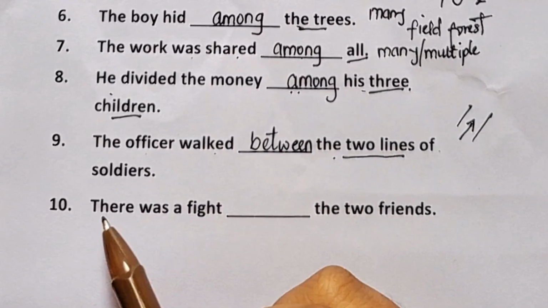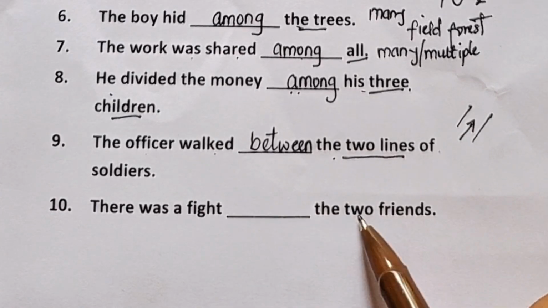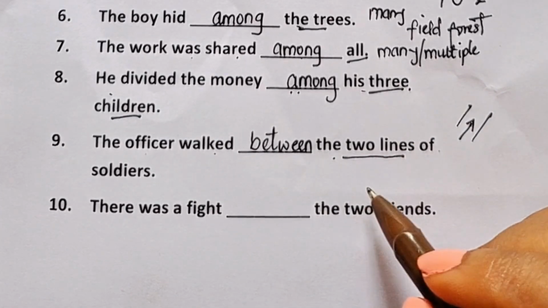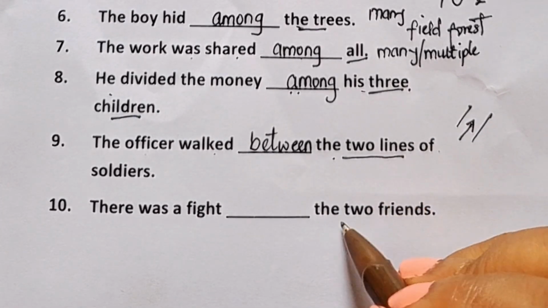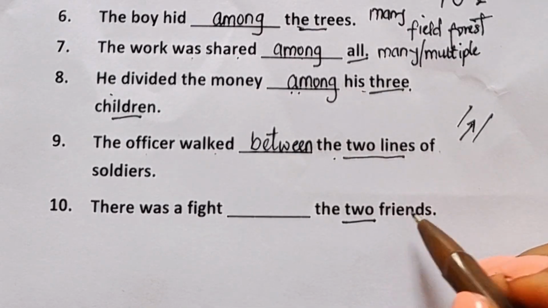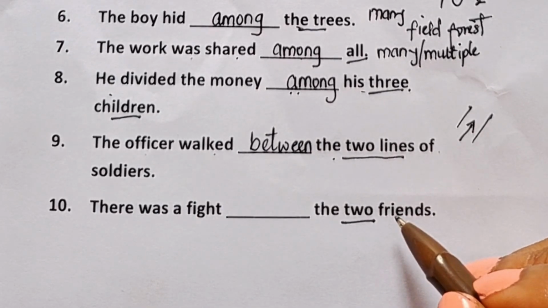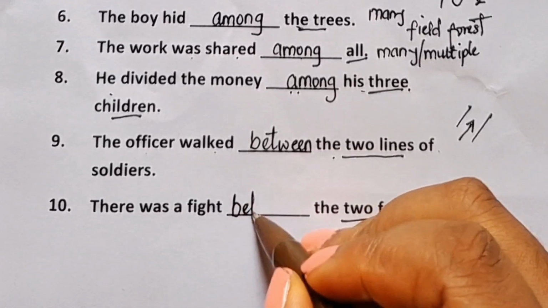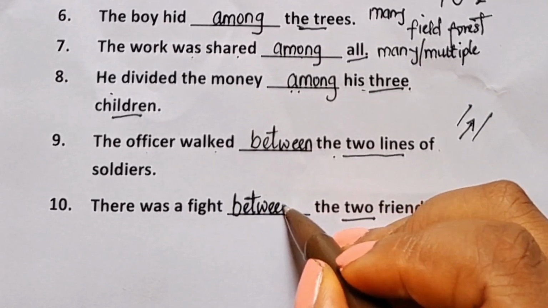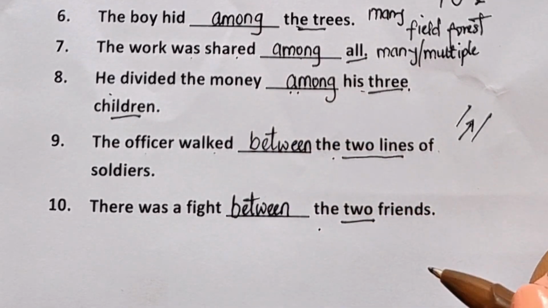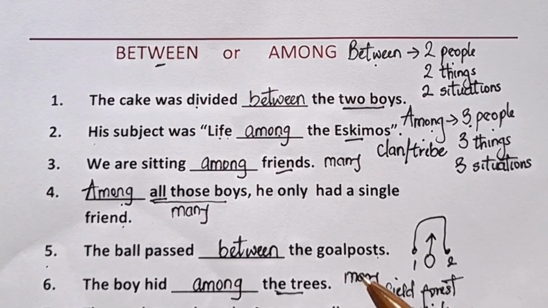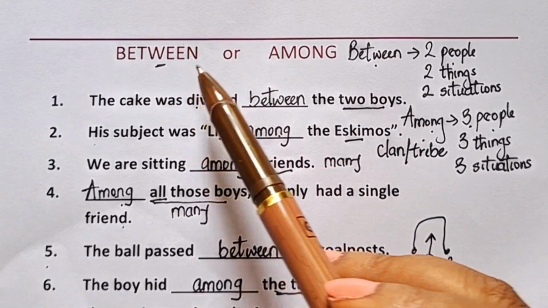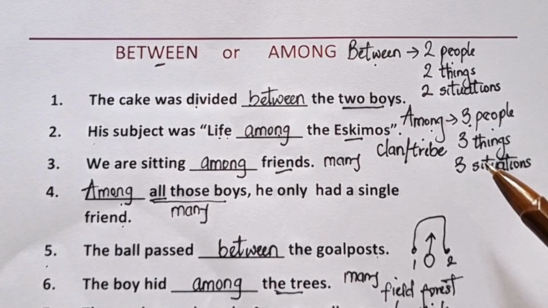Question 10. There was a fight blank the two friends. Again, we consider two friends. So when two things is being talked about, we use between. So there was a fight between the two friends. So that is how we know when to use between or among in a sentence.